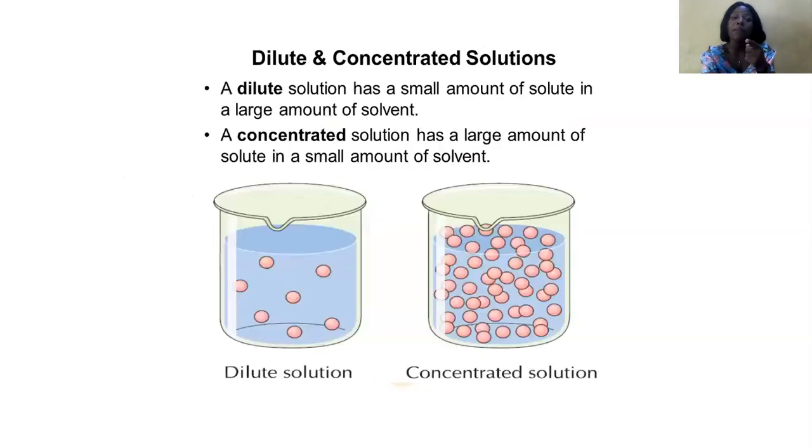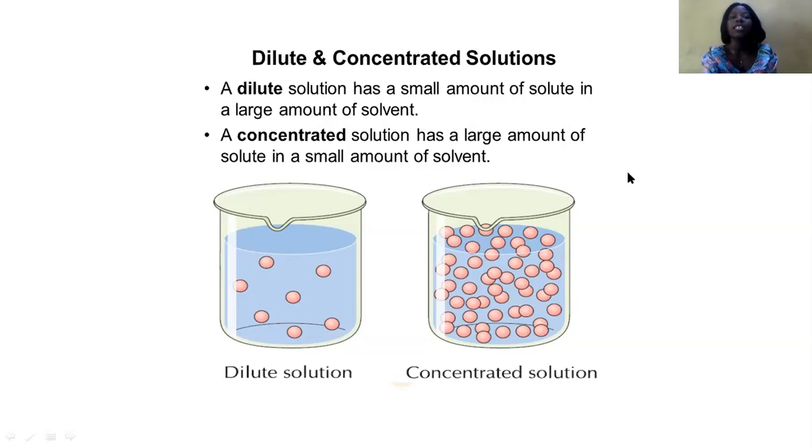Now, because of that word concentrated, I want to throw more light on concentrated and dilute solutions. A dilute solution contains a small amount of solute in a large amount of solution. Now look at it. This is a dilute solution. If you look, there is a small amount of the solute in a large amount of the solution, while a concentrated solution has a large amount of solute in the same amount of solution. So this is concentrated, while this is dilute.